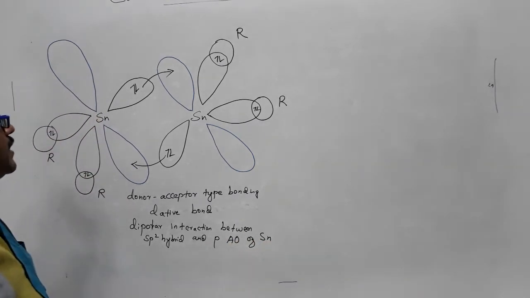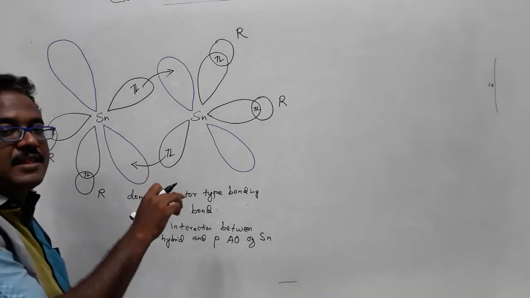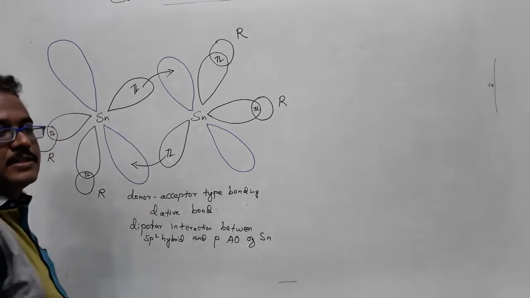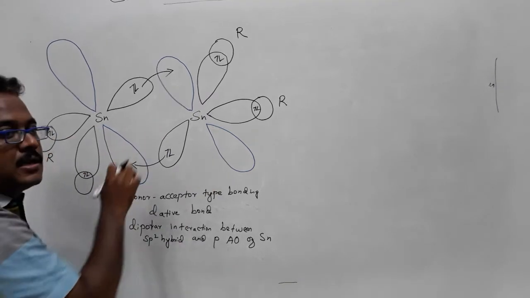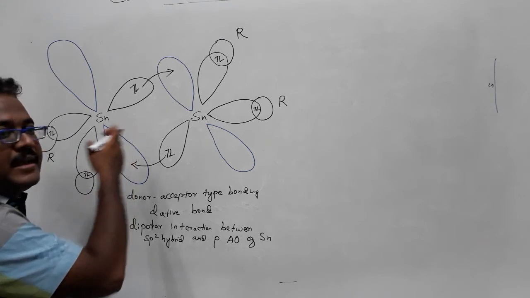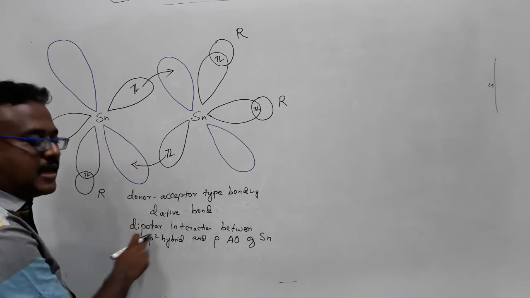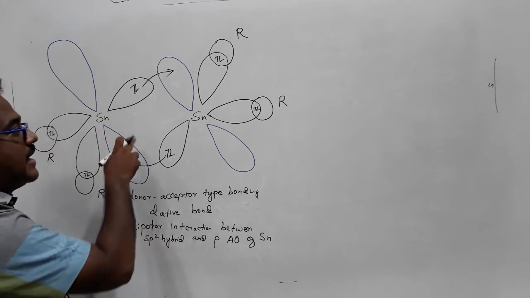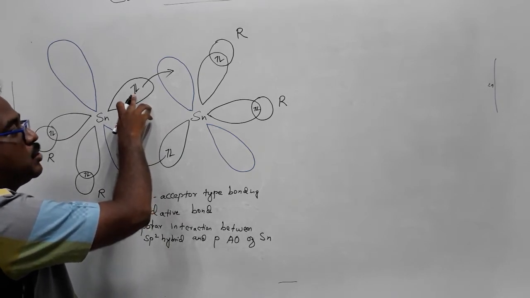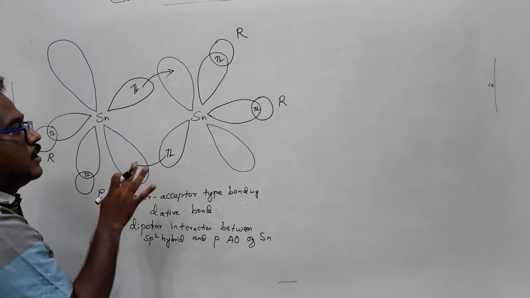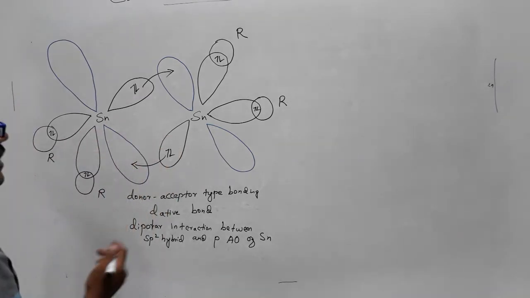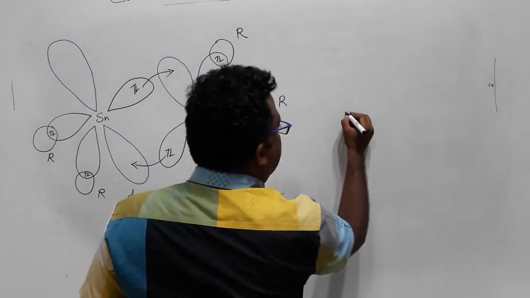So I hope you understood the difference between the structure and the bonding of ethylene and in the case of distannene. In the case of distannene, it's not forming a stronger bond. It's a very weak bond, a dipolar interaction. It's not a covalent bond. The electron pair which is present in the sp2 hybrid orbital is just moving. It's not a strong bond. And just see the geometry. The geometry is very clear. It is looking like tin,